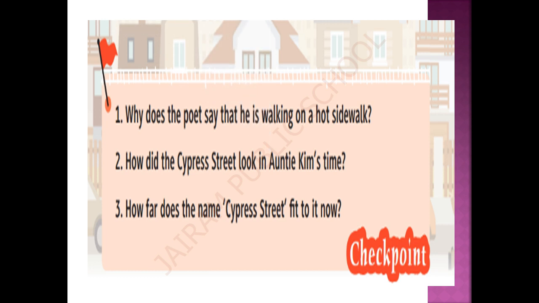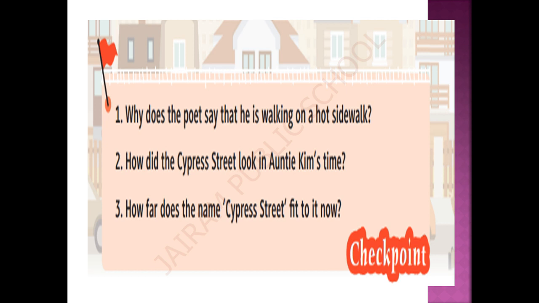Here is a checkpoint section. In this section you will have some questions and we are going to answer them. Let me read the checkpoint questions for you. Why does the poet say that he is walking on a hard sidewalk? Second question, how did Cypress Street look in Auntie Kim's time?